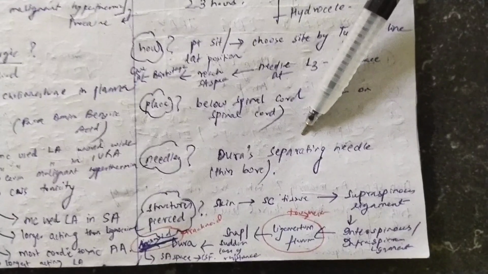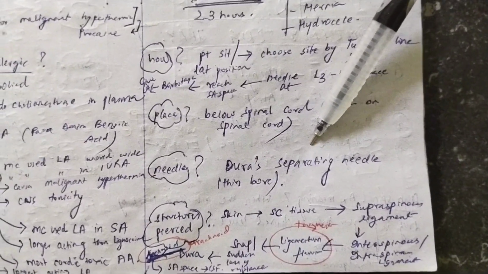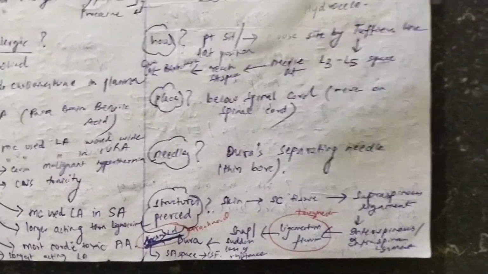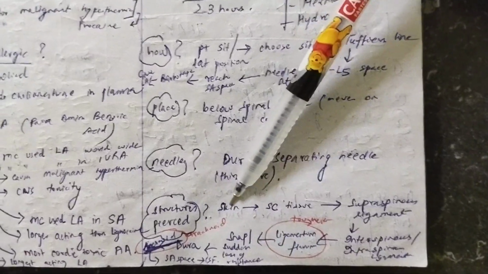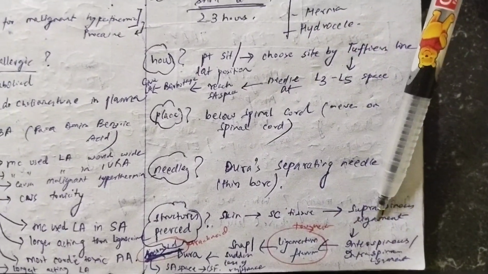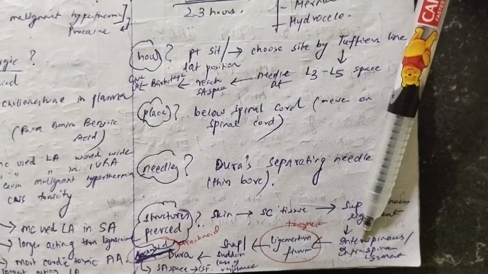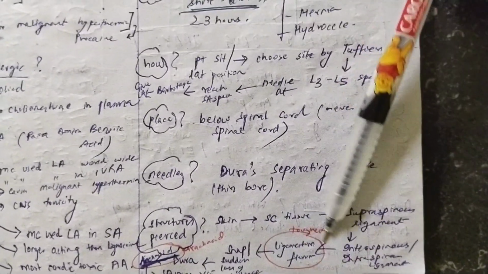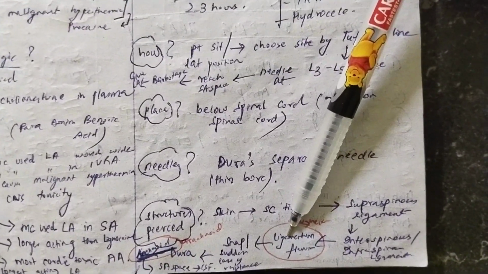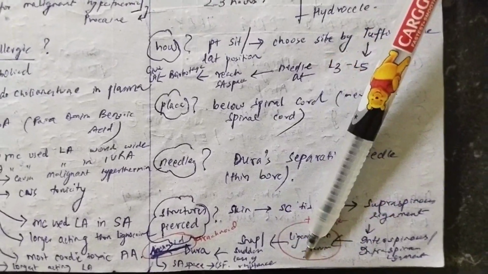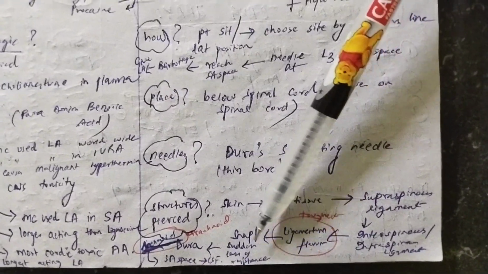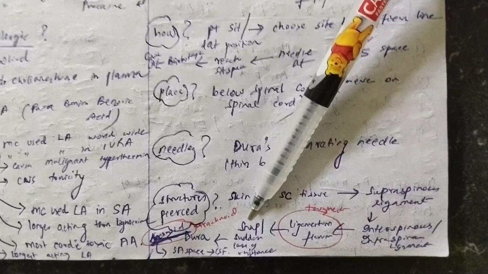Okay, you can watch this image of the Duras separating needle on Google also, but I will try putting it here. What are the structures that are pierced? Obviously, you have the skin first, then the subcutaneous tissue, then the supraspinous ligament, then the infraspinous ligament. This infraspinous ligament is also called the interspinous ligament. Then you have the ligamentum flavum. This is important to note because ligamentum flavum is the toughest ligament that you are piercing. Then you will hear a snap, a sound, because it is the toughest ligament. So you will hear a sound or a sudden loss of resistance.